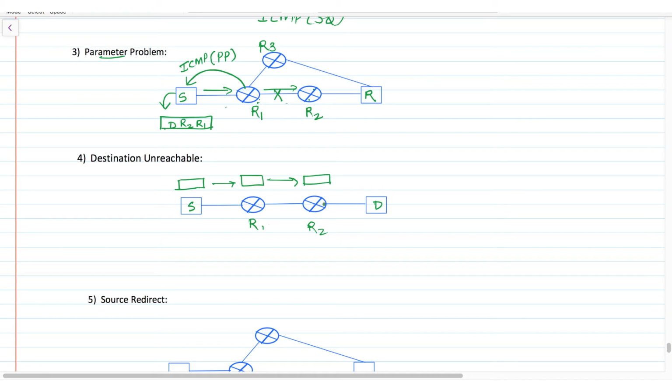After reaching here, in order to forward this packet from R2 to this destination, it will send an ARP request to get the MAC address of this destination. So R2 is sending an ARP request and saying, I know your IP address, but I don't know your MAC address. Kindly send me your MAC address so that I will forward this packet to you.